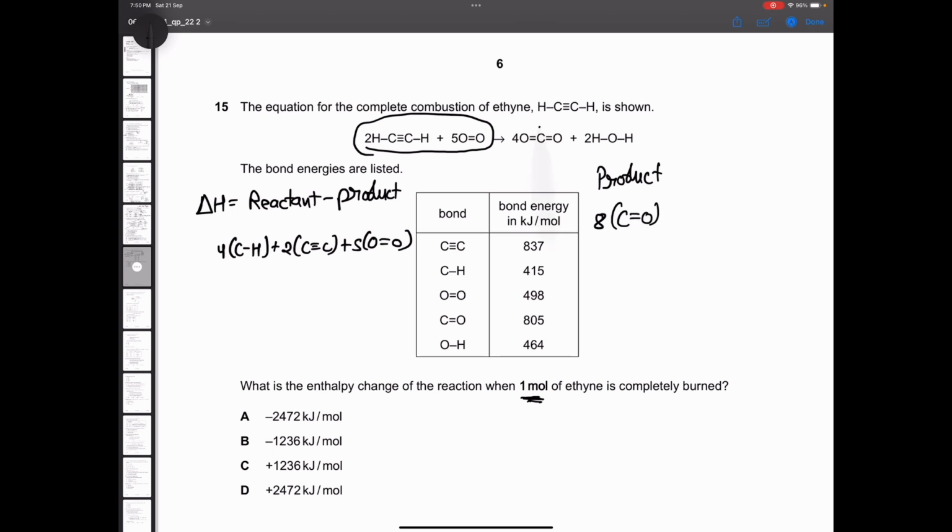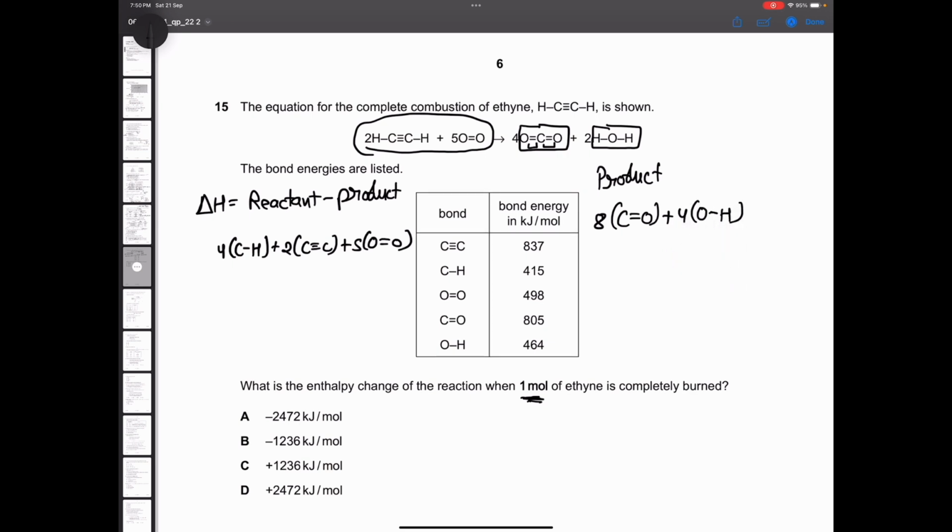Why? Just think about it. This is a single CO2 molecule. How many carbon double bond oxygen can you see here? In a single molecule, I can see 2 carbon double bond oxygen. So in 4 molecules, how many will be there? 8, plus. Now see, this is a single H2O molecule. How many oxygen single bonded to hydrogen can you see? 2. So in 2 molecules, how many will be there? 4. So 4 oxygen hydrogen bonds.